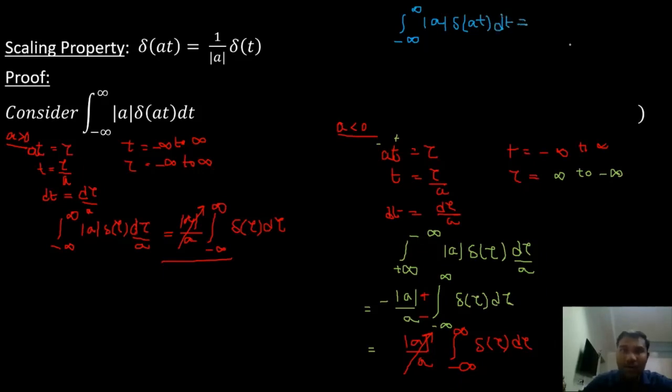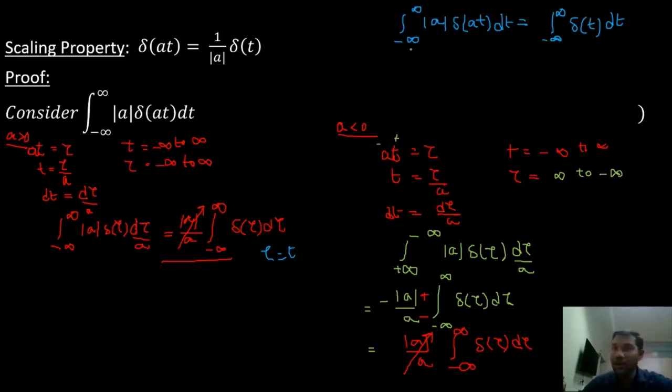is equal to, on the right hand side, integral minus infinity to plus infinity delta of tau d tau. Here on the right hand side I can just make a simple substitution. Tau is equal to t. It is the same, delta of t dt. This is the final equation after combining both these two cases. This is the first case and this is the second case.